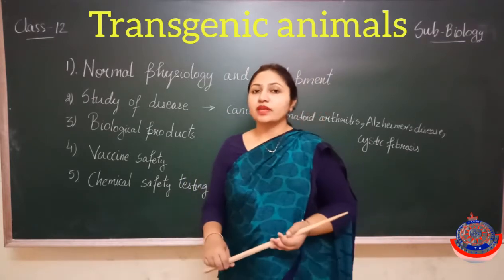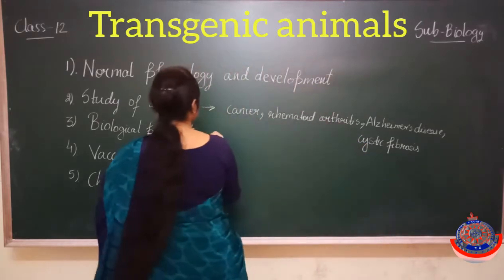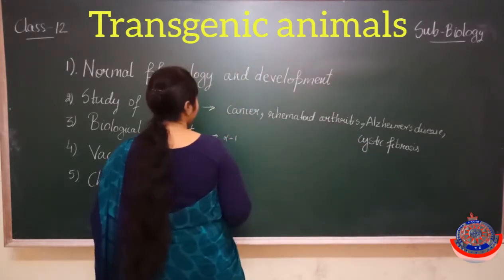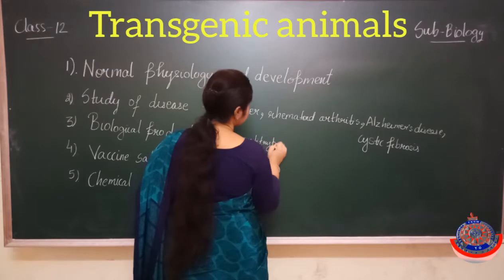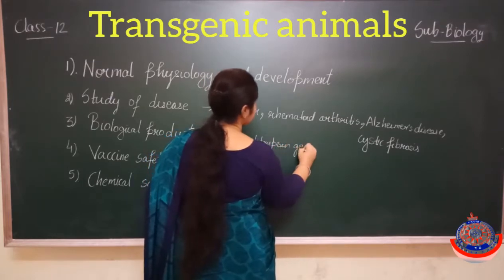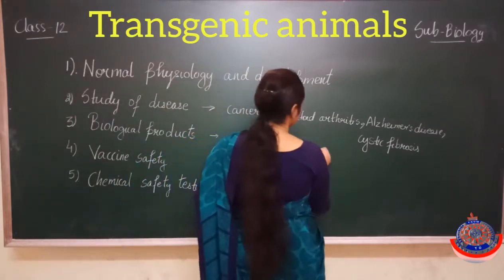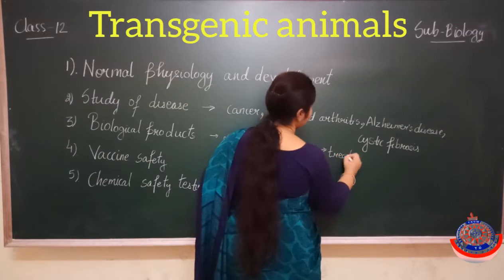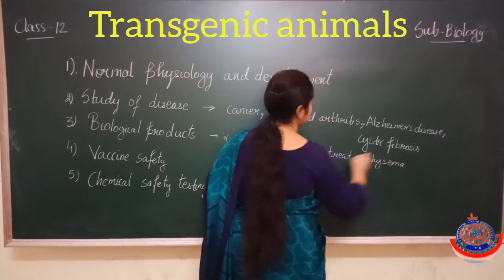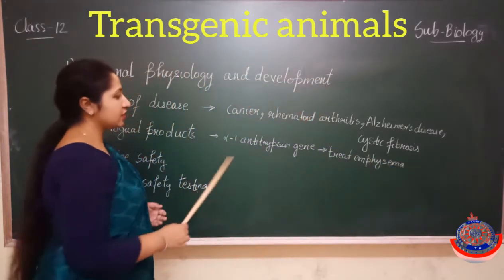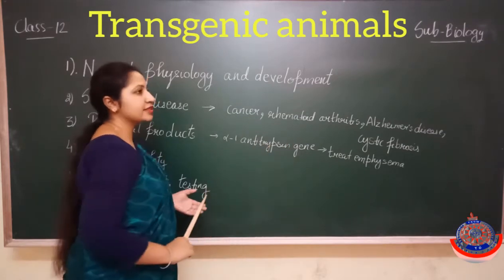For example, the alpha 1 antitrypsin gene is inserted in the sheep. Then it is responsible to treat emphysema disease. Clear? It means the gene which is responsible for producing alpha 1 antitrypsin is inserted in the animals,